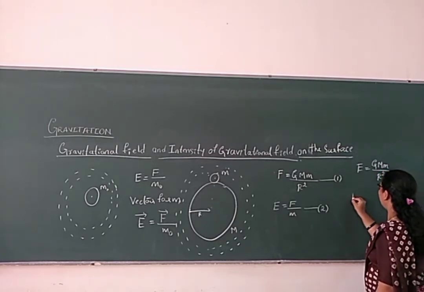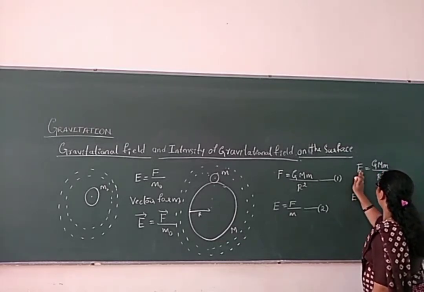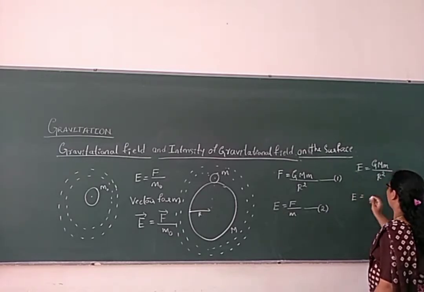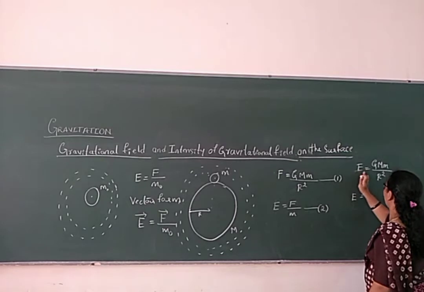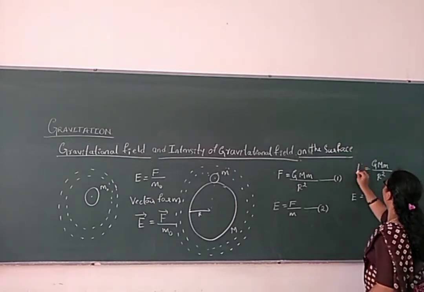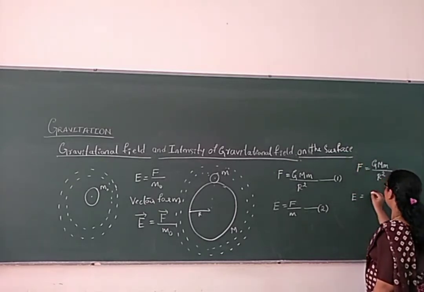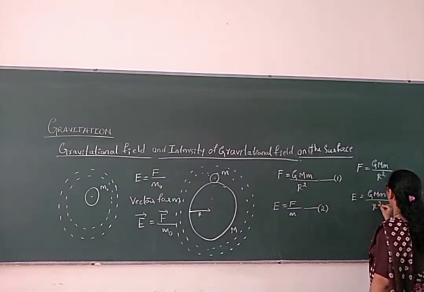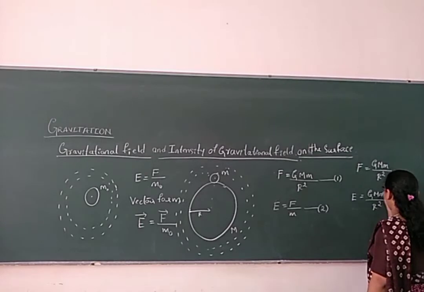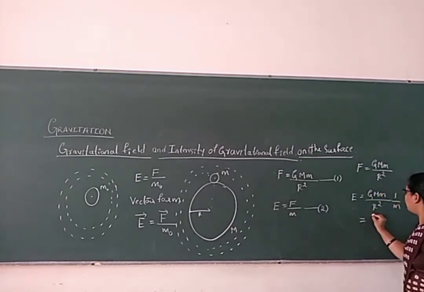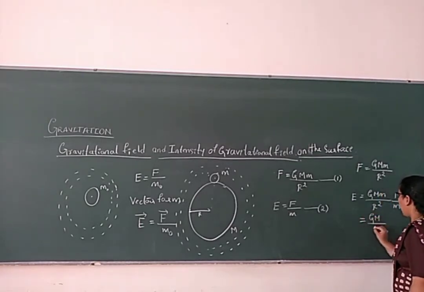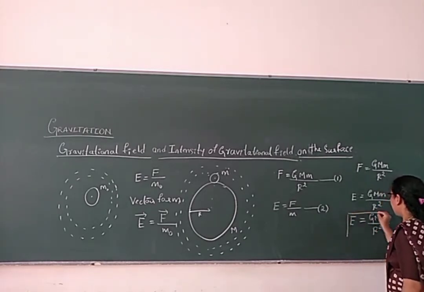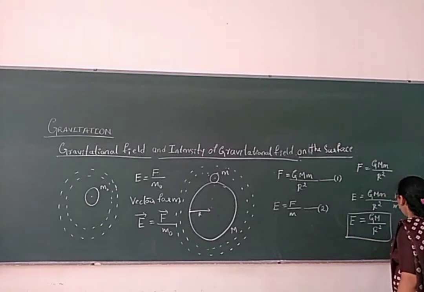So E is equal to G M m by r square into 1 by m. Small m will cancel each other, then what remains is capital G M by r square. So this is nothing but the intensity of gravitational field on the surface of the Earth.